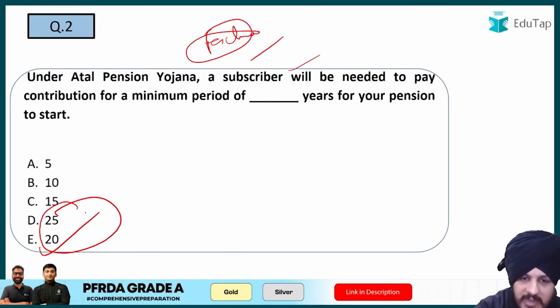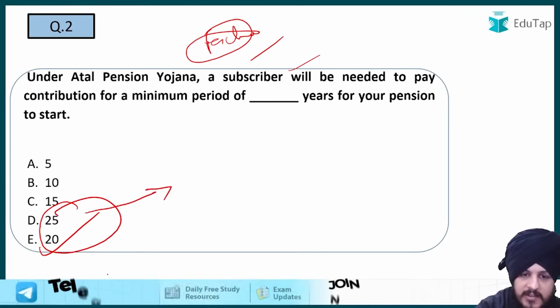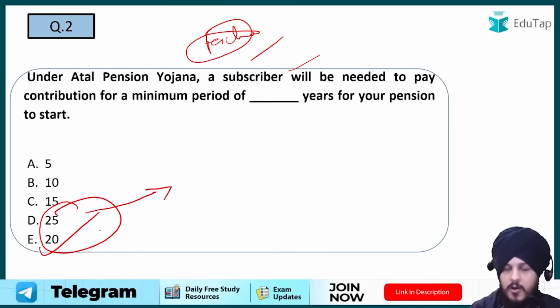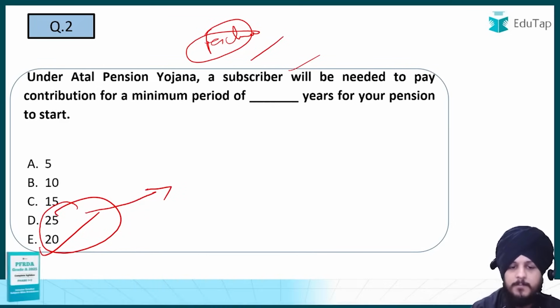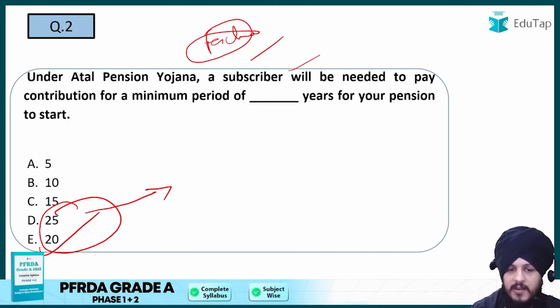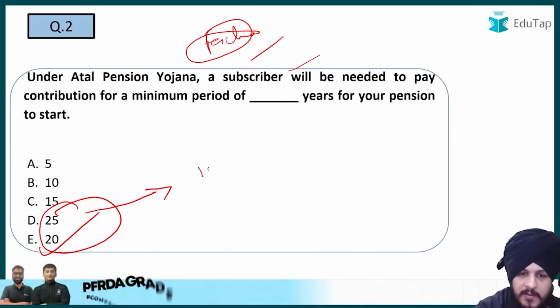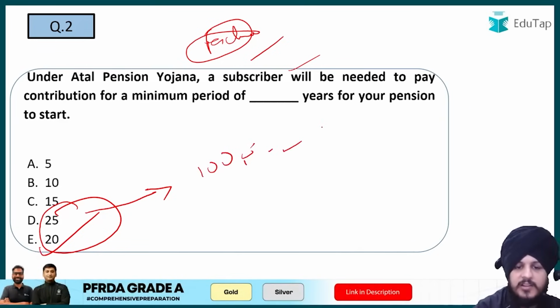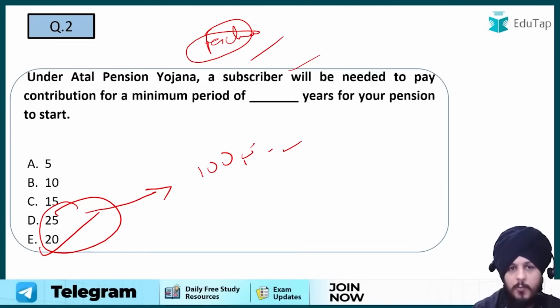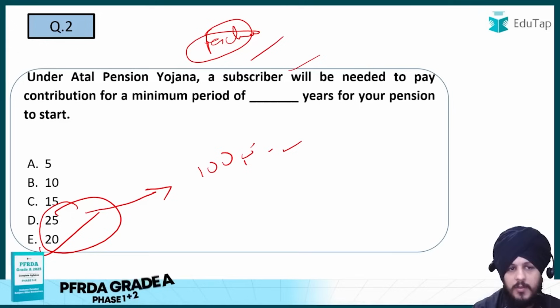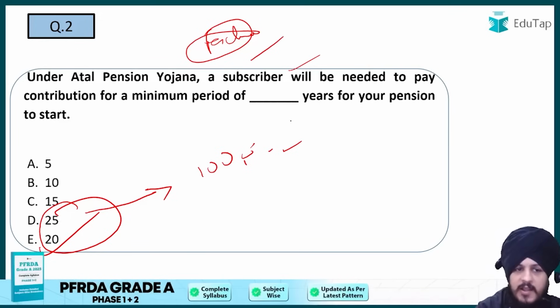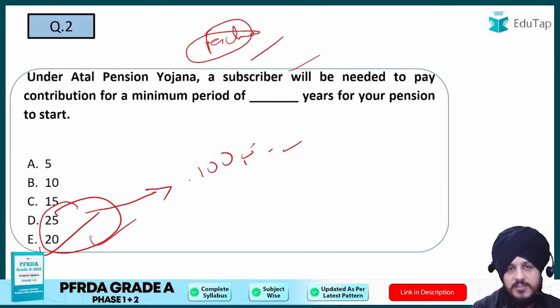So APY subscribers can make contribution to the pension monthly, quarterly, or half yearly, and the minimum amount that has to be paid as a part of this pension is basically fixed at rupees 1000, 2000, 3000, 4000, and rupees 5000 per month. And what is the minimum period? Basically, if you want your pension to get started, it is option E, which is 20 years, right?